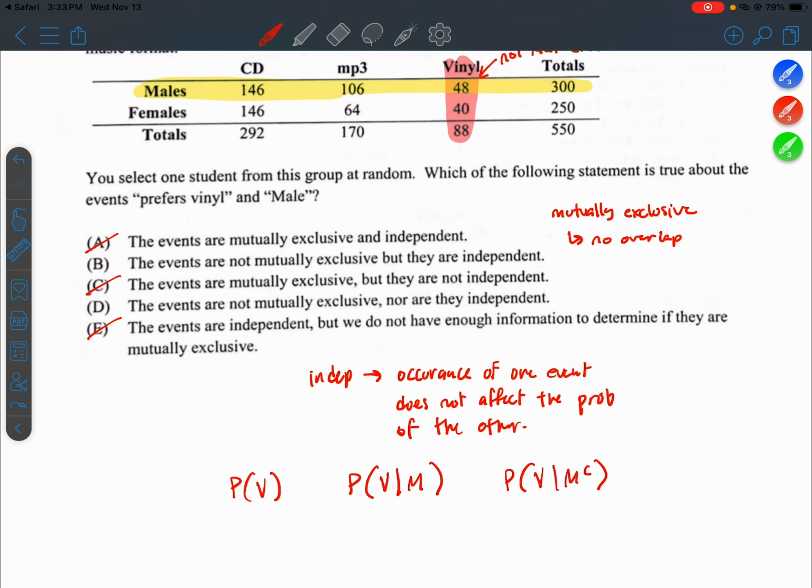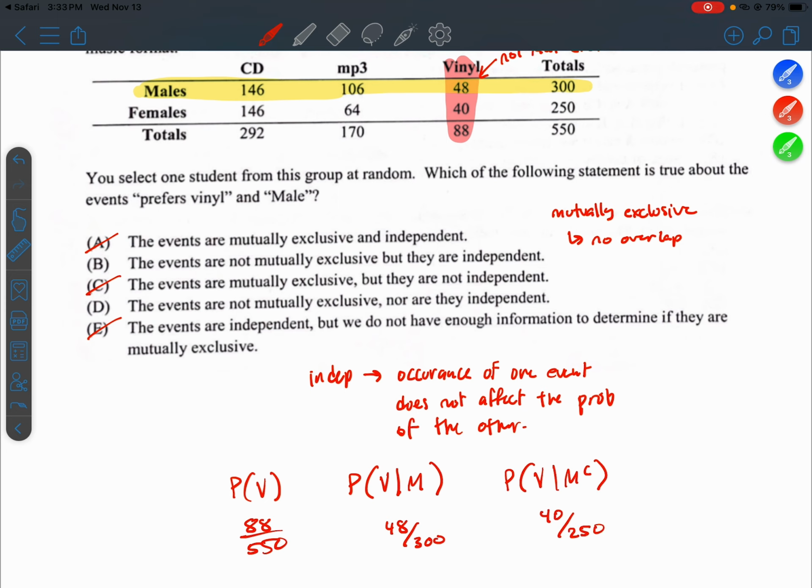So what's the overall likelihood that somebody prefers vinyl? That looks like 88 out of 550. If it's a male, then the likelihood is 48 out of 300. And if it's a non-male, then it's 40 out of 250.